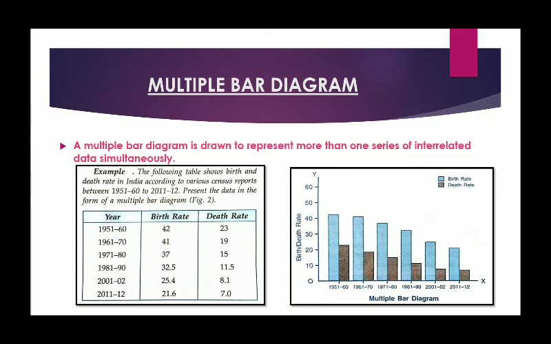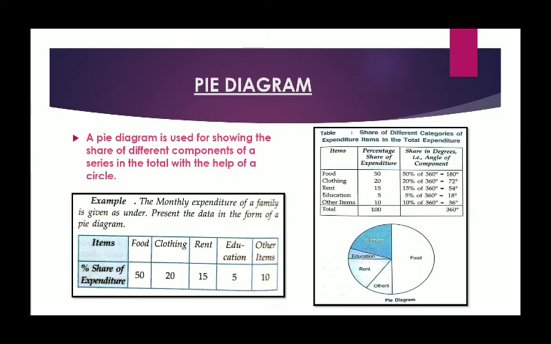So a multiple bar diagram is drawn to represent more than one series which is interrelated in the form of data simultaneously. Means in one particular diagram we are showing two pieces of information, and that is why it is called multiple bar diagram. The second form of diagrammatic presentation which is important is pie diagram.